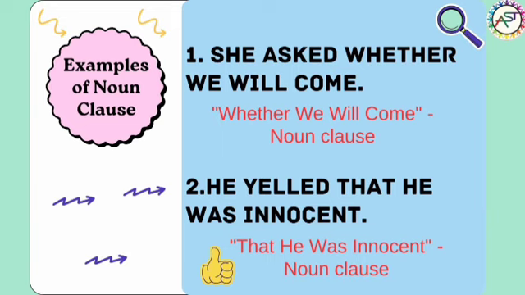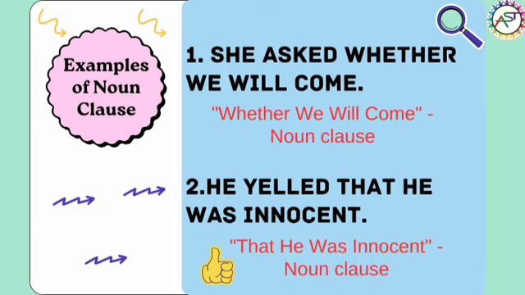Number 1. She asked whether we will come. So here, whether we will come is a noun clause, as it's a group of words that is acting as a noun. So it will be called a noun clause. Let's see the second example.